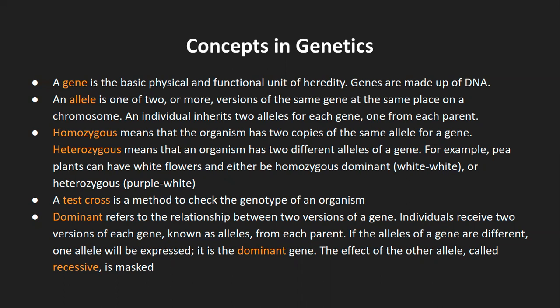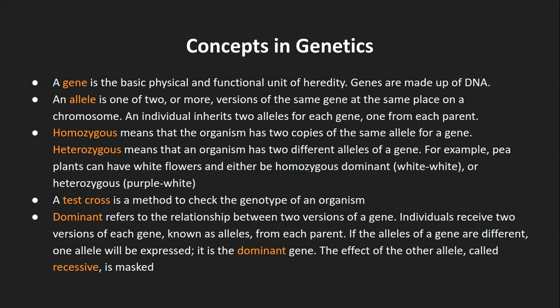Now, dominant refers to the relationship between two versions of a gene. We had seen we always have two alleles. In a diploid individual, we always have two alleles or two copies of a particular gene, and these alleles can be different, that is heterozygous, or they can be the same, that is homozygous.